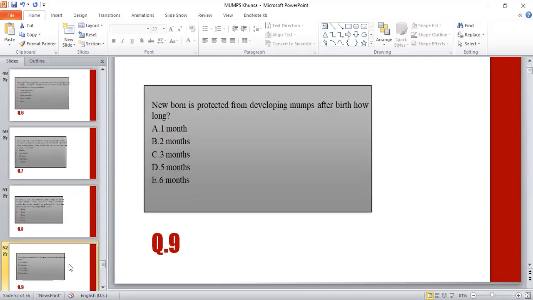MCQs 9. A newborn is protected from developing mumps after about how long? Alpha 1 month, beta 2 months, C 3 months, delta 5 months, or E 6 months. The correct option is E, 6 months. As I already mentioned, a newborn is protected from developing mumps for about 6 months.